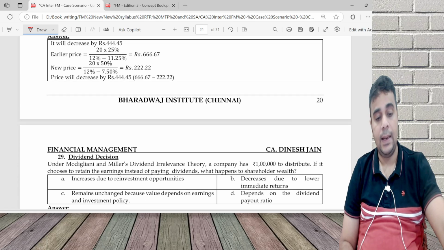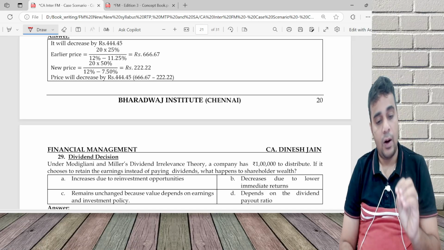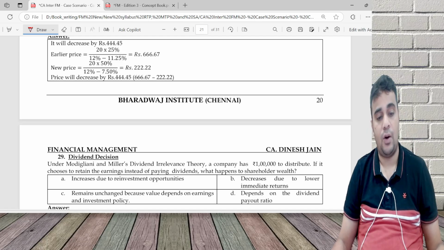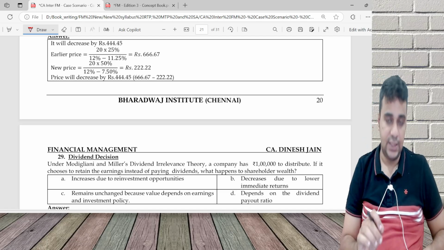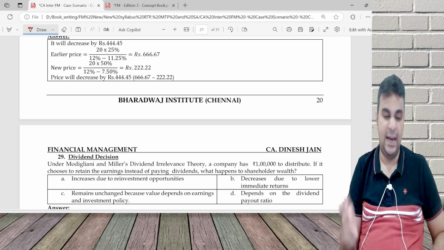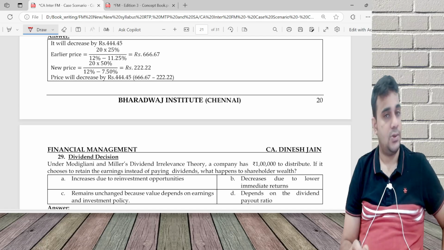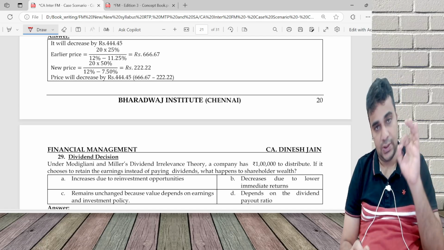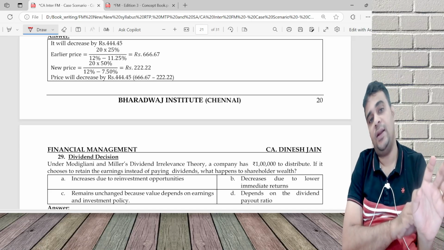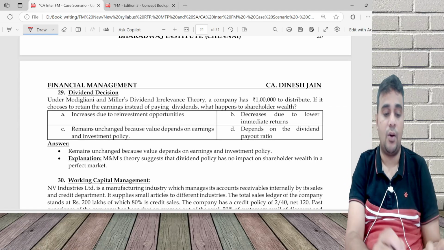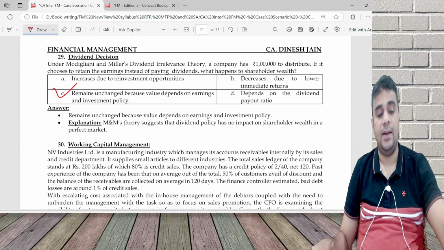Modigliani and Miller irrelevance theory says there will not be any impact of dividend on the shareholders' value. A company has 1 lakh to distribute. If it chooses to retain or pay, it does not matter under Modigliani Miller. What happens to shareholder wealth? Increases? No. Decreases? No. Remains unchanged, because value depends on earnings and investment policy, and it does not depend on dividend according to the theory.